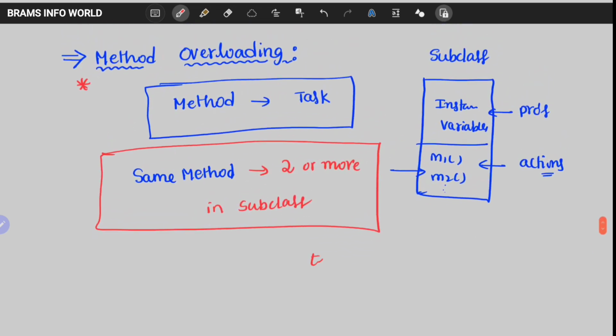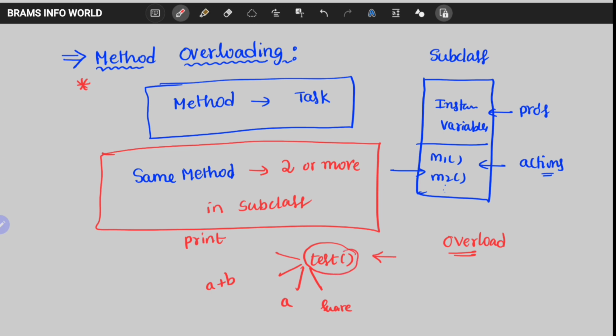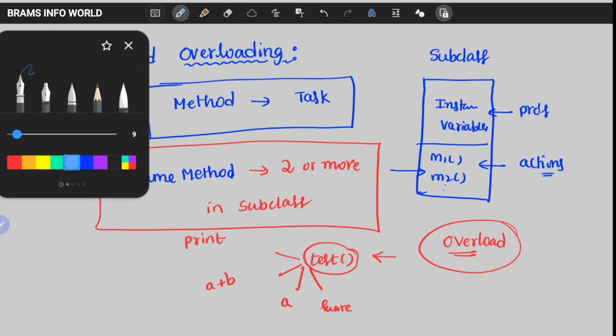We take test as a method of a class named Overload. In this Overload subclass, the test method is used for printing information, calculating a plus b value, finding a value and finding the square value. One method executing a number of tasks within a class is called method overloading. The process of defining the same method n number of times to execute n number of tasks is nothing but method overloading.